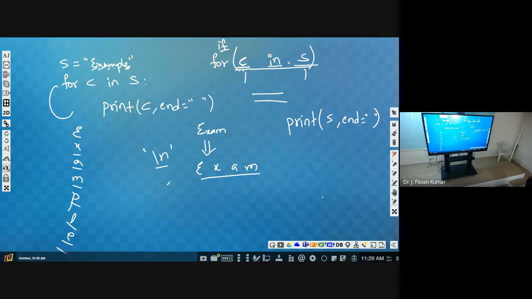Next, for example, I wanted to print character by character. I wanted to get the output as exam only. Input is exam and output is also exam, but I don't want to print the entire string at a time. Try to understand. Can we do it?